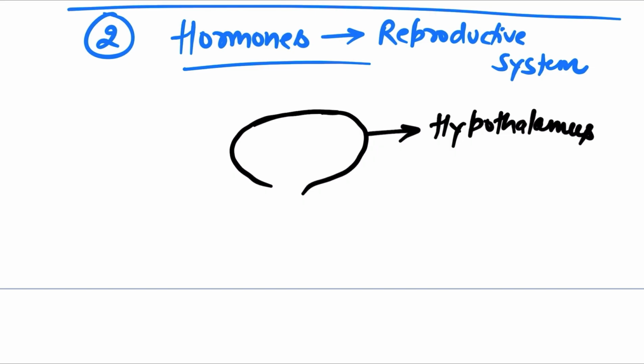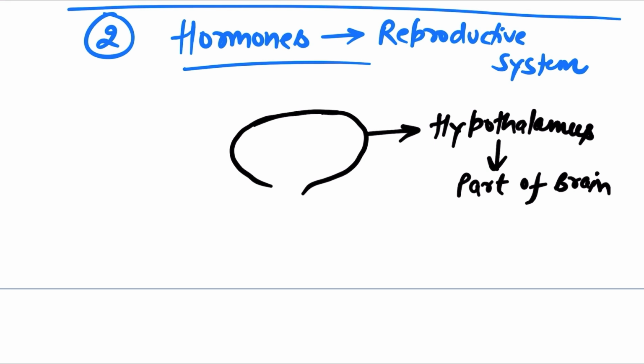Hypothalamus. Very important part of the brain. We will discuss that in the control and coordination chapter when we will be talking about the human brain, right? But for now, just remember, hypothalamus is a part of brain. And if it is a part of brain, can you just tell me what kind of cells the hypothalamus is made up of?